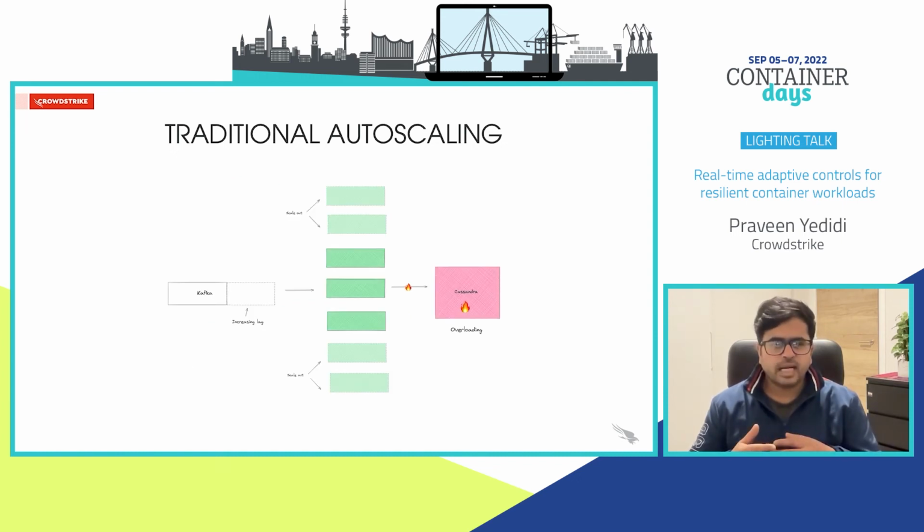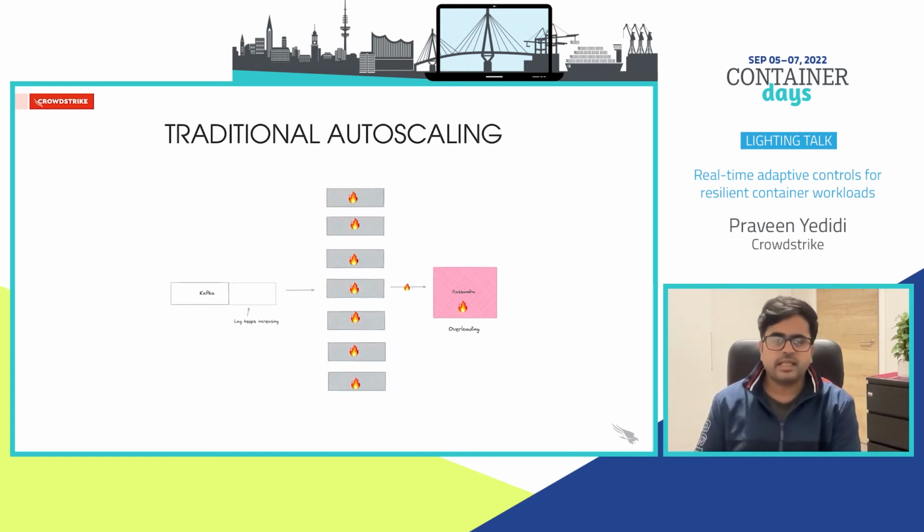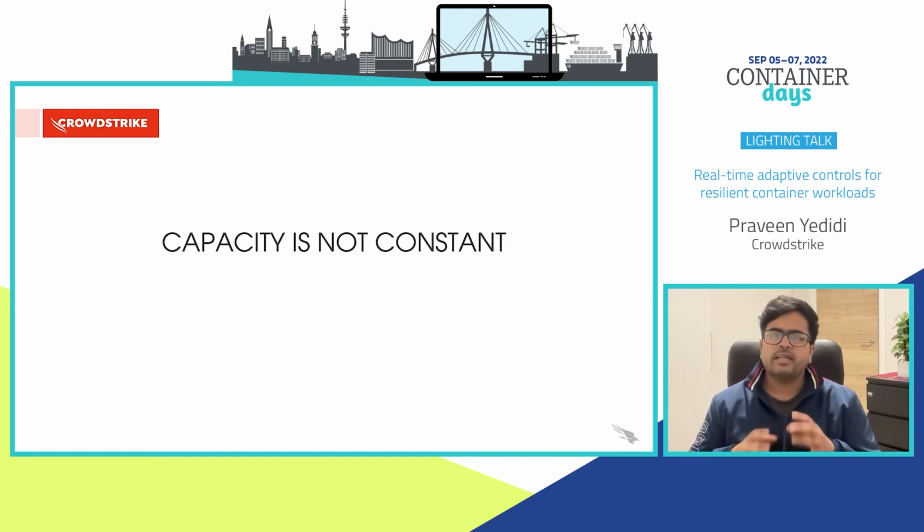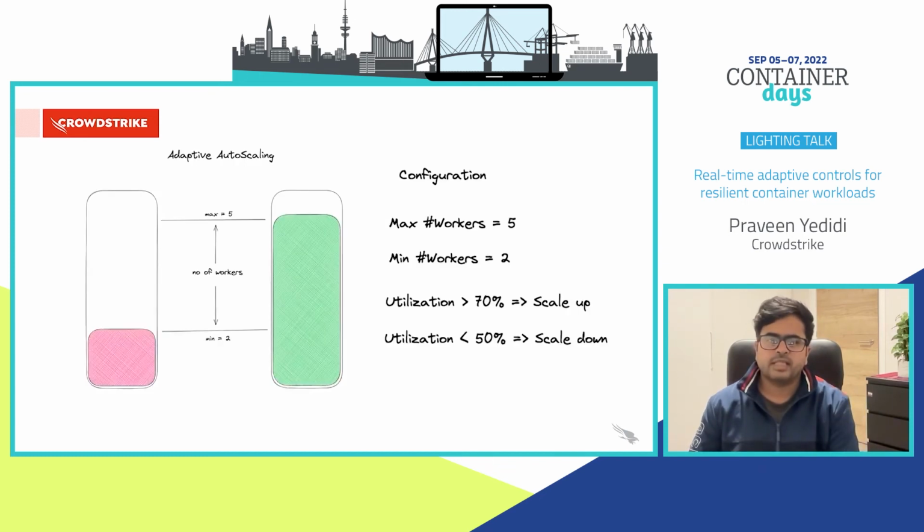But the issue with that autoscaling system is that it is an open system. It only takes load that is coming into the system and doesn't respect the feedback from the downstream, leading to potential overloading of downstream systems and causing cascading failures, which we all want to avoid. So how can we improve upon this? Following the theme of this talk, we respect that the capacity of the system doesn't remain constant and adapt to its changes. Let's see how we can do that with respect to autoscaling.